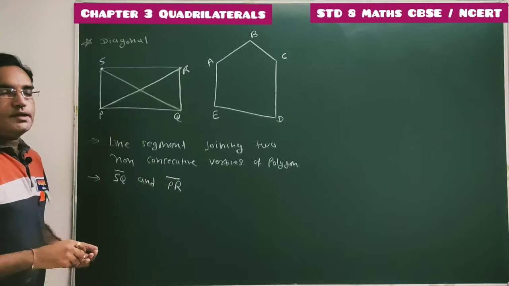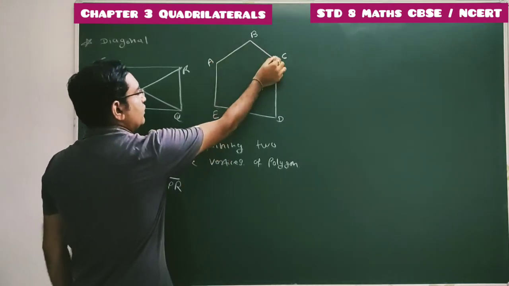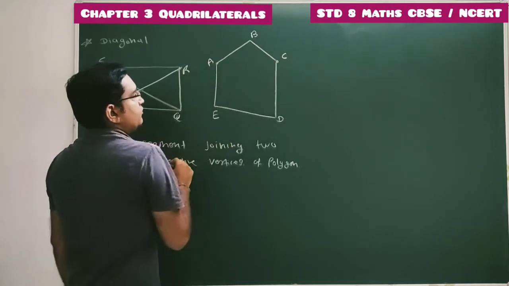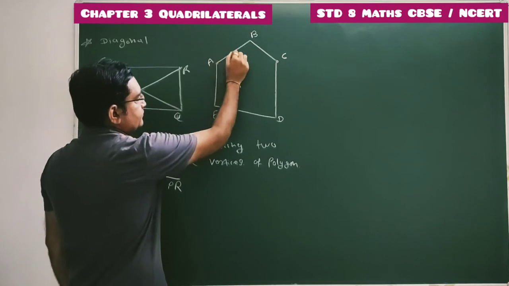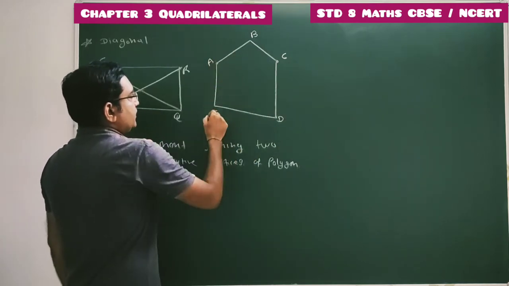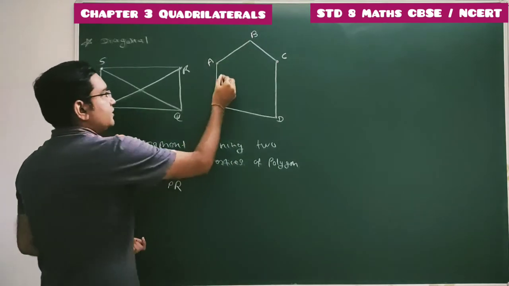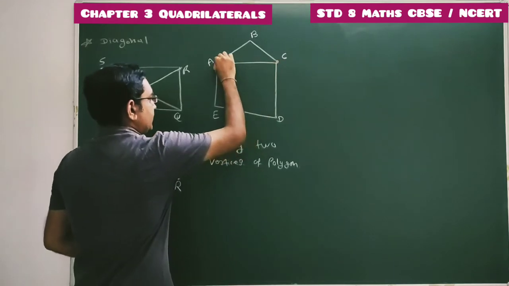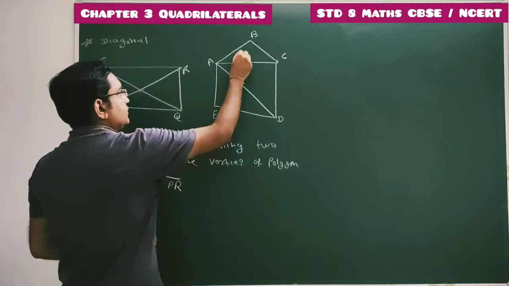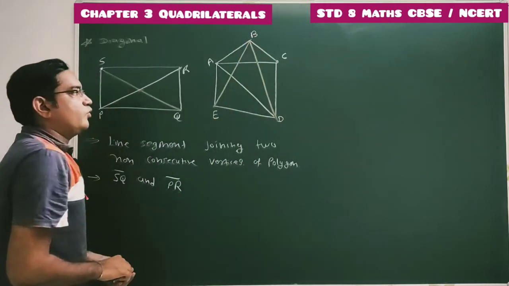Now here in this case, which are the diagonals? Diagonals are nothing but the line segments joining two non-consecutive vertices. So A and C are non-consecutive. For this A, D is non-consecutive. For this A, E and B are consecutive vertices. So here we can join this A with this C and D. So AC and AD are the diagonals. Same way BE and BD.